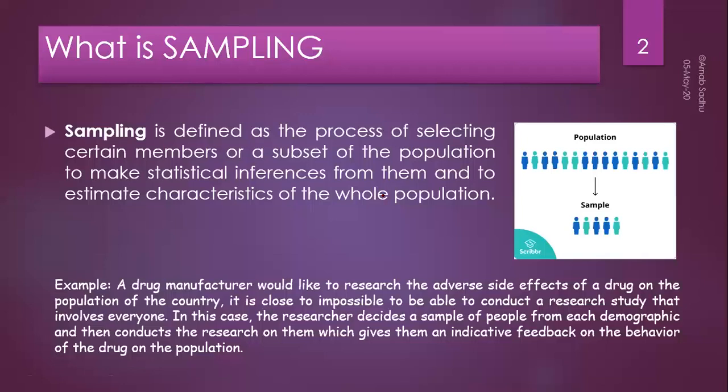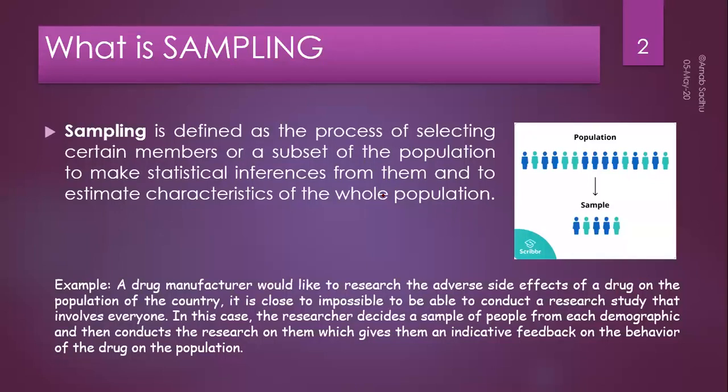So for example, suppose a drug manufacturer company is going to conduct a research on the adverse effects or side effects of a drug. But obviously, that company is not going door to door and apply the drug to each and everybody to study the effect. This is not possible, right?